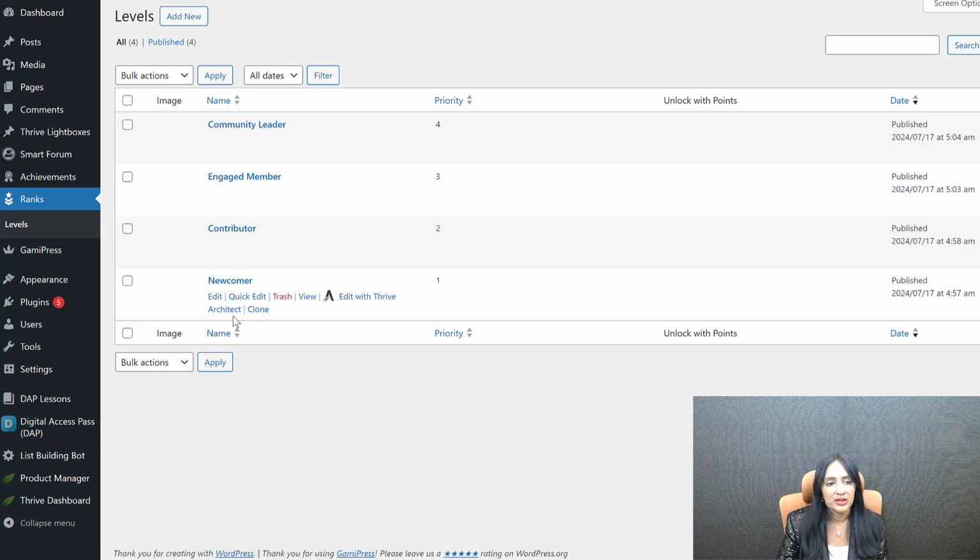I have not uploaded any image here, so it's not showing anything, but I have 4 ranks here: newcomer, contributor, engaged member, and community leader. Make sure that you assign the right priority. Priority is like the level number. So this is level 1, this is level 2, level 3, level 4. If you don't do it, then it's not going to work right. So newcomer, this one is the default level. Anyone who joins your site will have that default level. The first level that you create will become the default level. Priority 1 will be the default level.